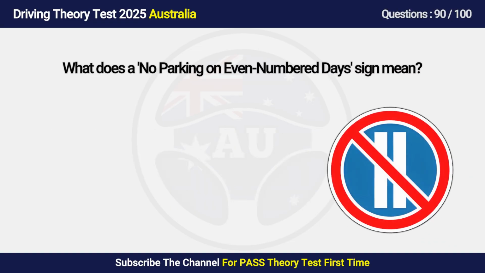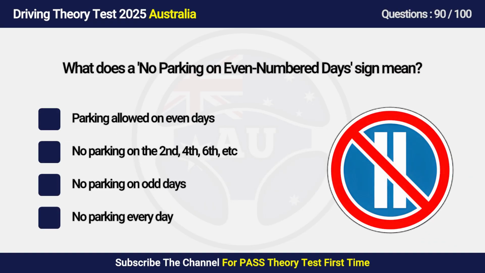Question 90. What does a no parking on days sign mean? A. Parking allowed on even days. B. No parking on the etc. C. No parking on odd days. D. No parking every day.